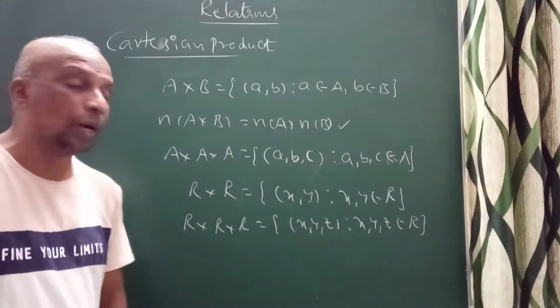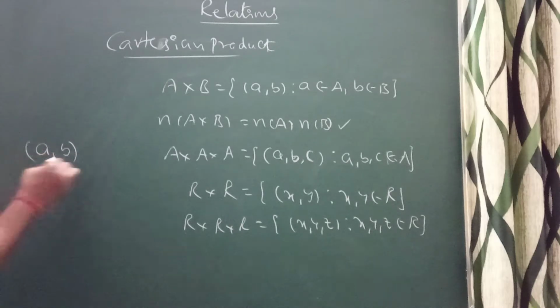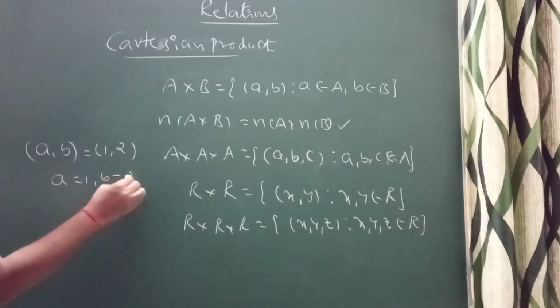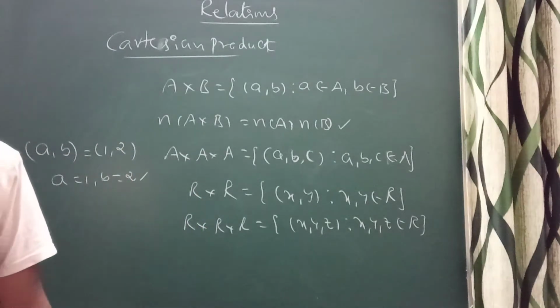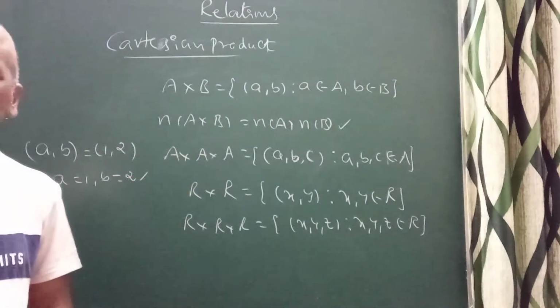Now when we say two ordered pairs are equal, suppose (a, b) is equal to (1, 2), then I can write a is equal to 1 and b is equal to 2. I can equate the corresponding elements. So I can write it like this, equating corresponding elements.